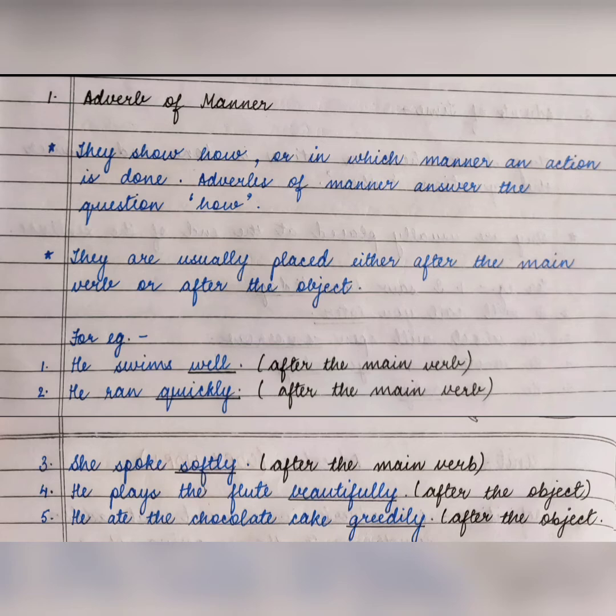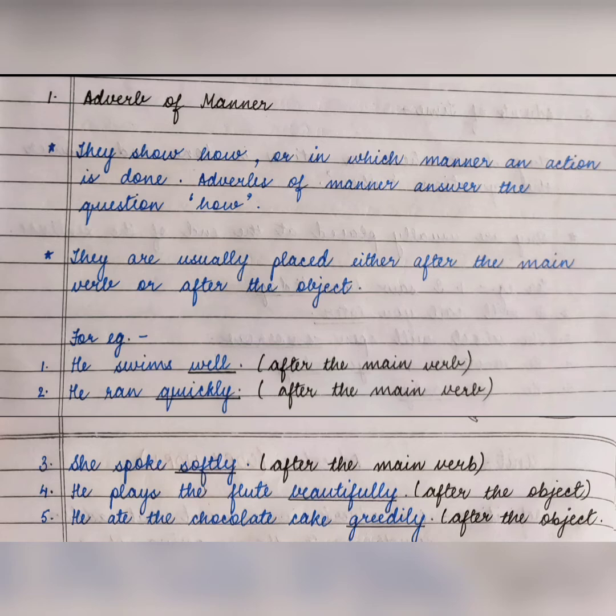ठीक है, अगर आप लोग को transitive और intransitive verbs ना याद हों, object ना याद हो, तो एक बार verbs की वीडियो देख लीजिएगा, याद आ जाएगा. ठीक है, He plays the flute beautifully. ठीक है, how does he play? Beautifully. ठीक, तो beautifully जो है is the adverb of manner here.